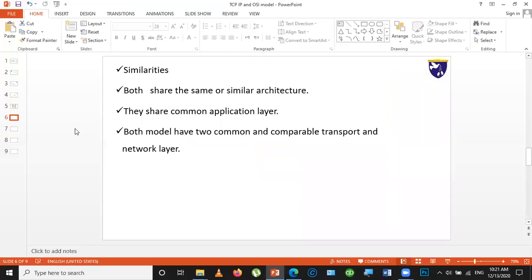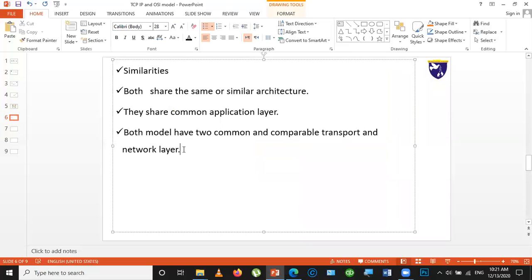Both have these common layers used by both protocols.